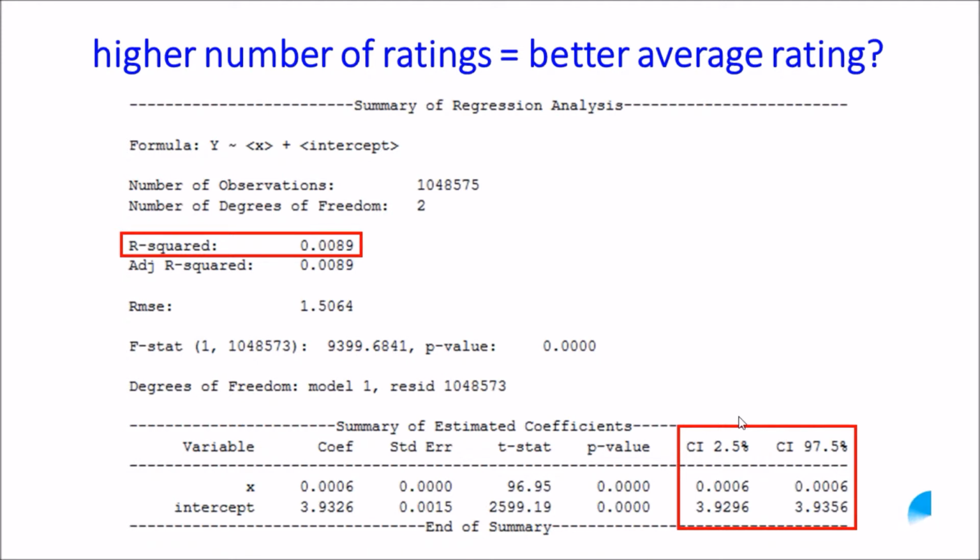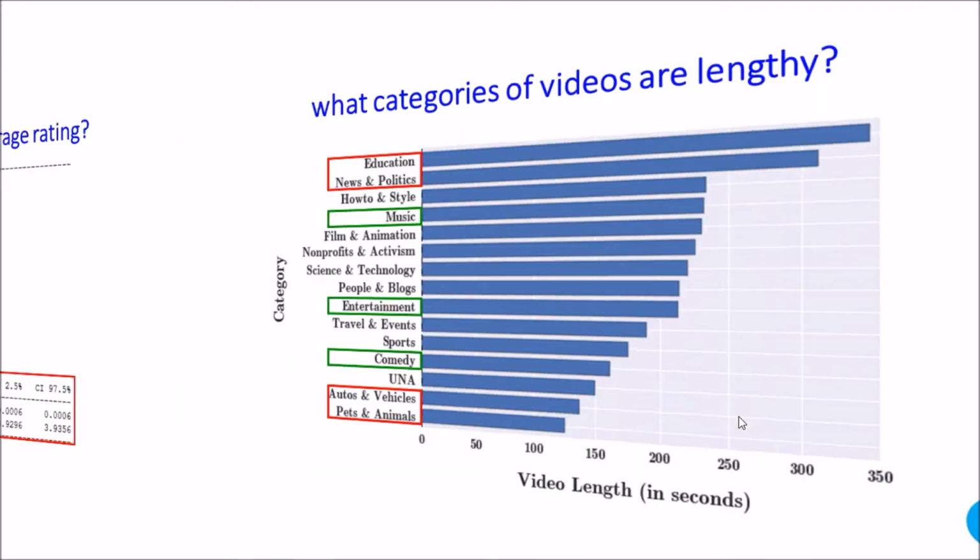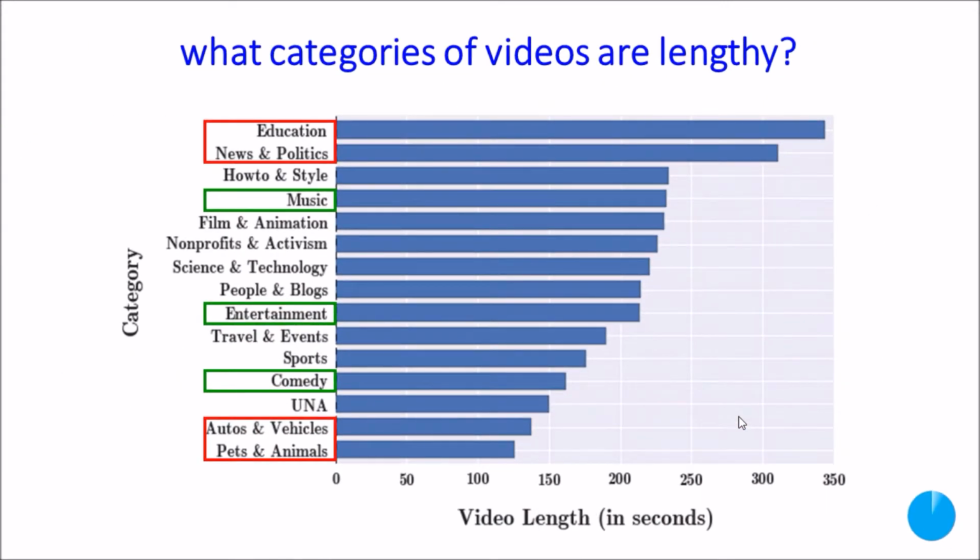And from the graph earlier, we can see that there's not much of a relationship. That's why the R-square value is low, less than 0.01. So next we look at what categories of video are actually lengthy. We can see that education and news and politics top the charts. They have the longest videos. On the other hand, autos and vehicles as well as pets and animals have the shortest length.